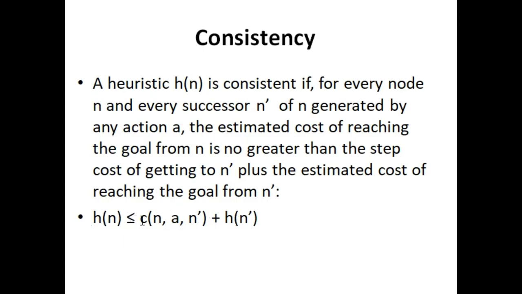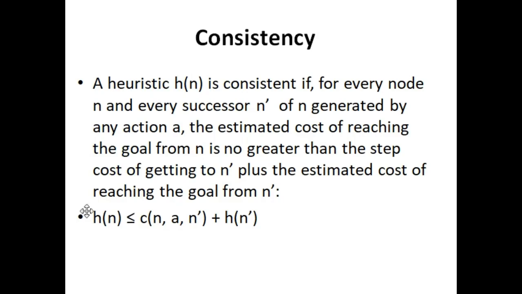So just look at this equation, which is a bit more understandable: h of n must be less than or equal to the cost of the action that we apply to reach from state n to successor state n dash, plus the heuristic value of the successor node. Let us also discuss this a bit.